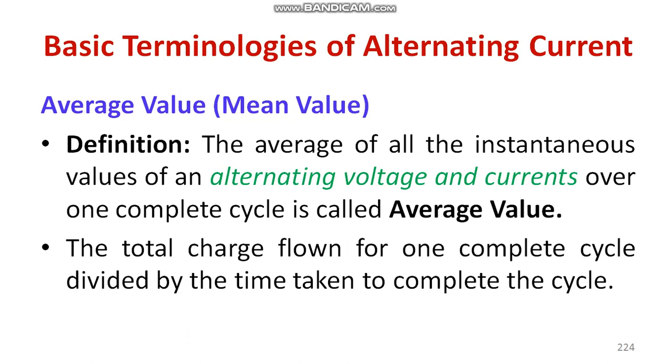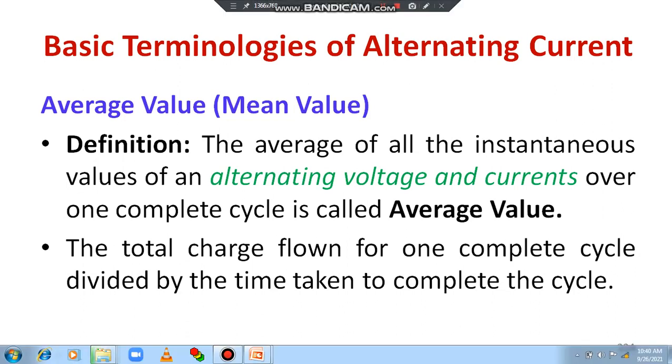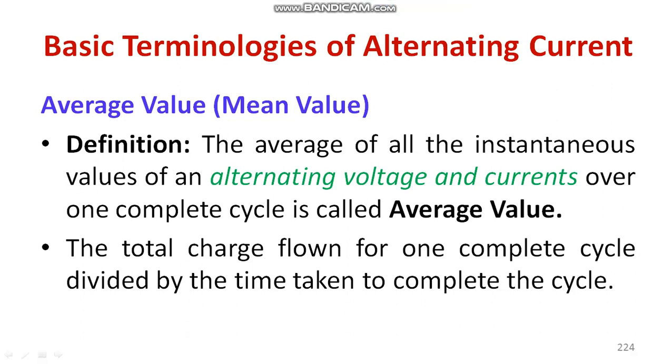Let's understand what we mean by average value. As the definition suggests, the average of all the instantaneous values of an AC voltage and current over a complete cycle is called average value. Or else you can mention that it is the total charge flown for one full cycle divided by the time taken to complete the cycle. The time taken to complete the cycle means time period. So you need to calculate the total instantaneous value and divide it by the time period. Then you will get the average value. It is also known as mean value.